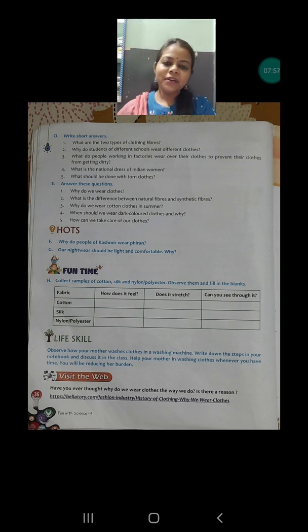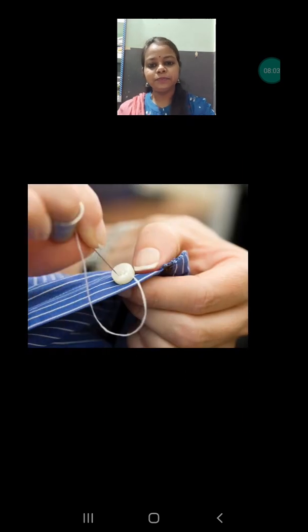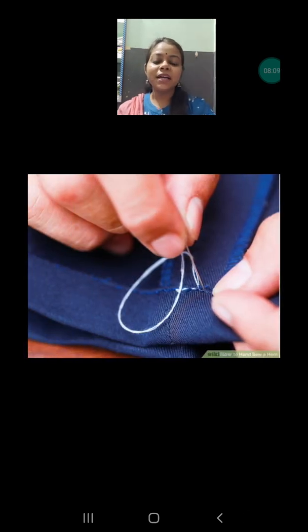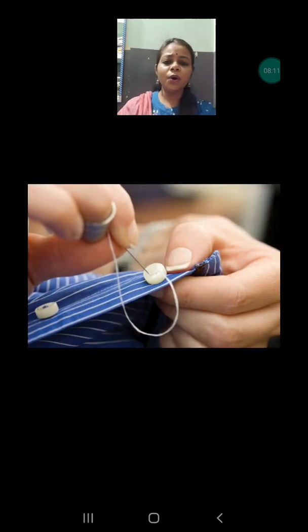Remember, when we were discussing how we can take care of our clothes, we discussed one of the ways. When our clothes sometimes get torn, or our buttons come out, or some other small damage happens to our clothes, then what do we do? We don't reject wearing those clothes. Instead, we mend those clothes.